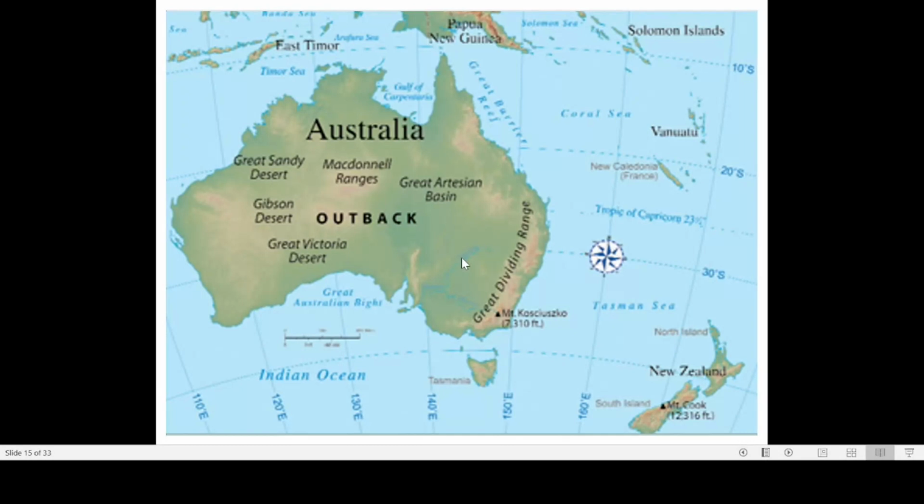The deserts of Australia: Great Victoria Desert, Gibson Desert, Great Sandy Desert, and Great Artesian. These are the major deserts and the major land. Here this region is mostly formed of grassland. Here there are some forests. Here also this area is mostly formed of desert, and in the south we can also find a few forests.